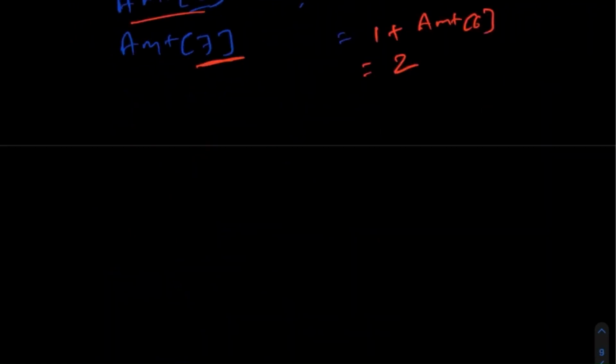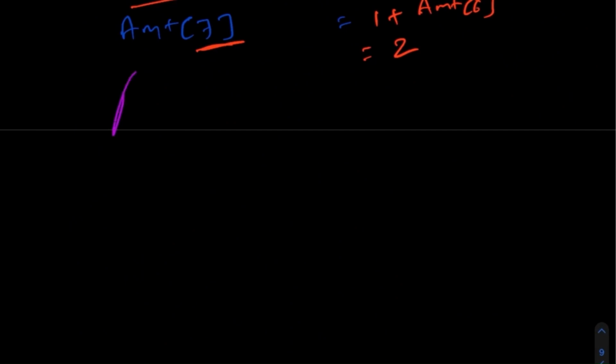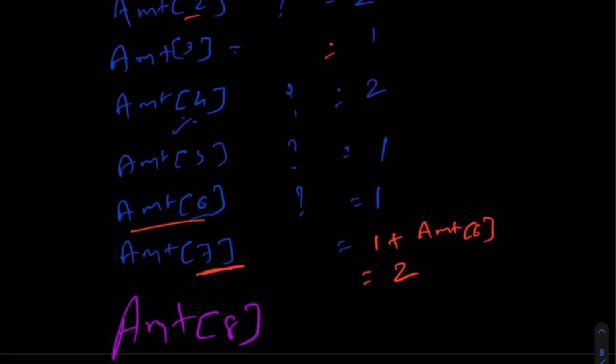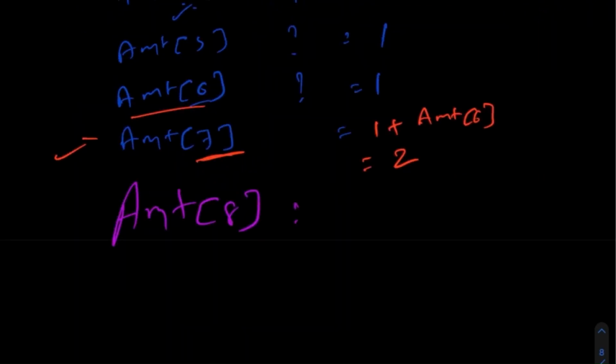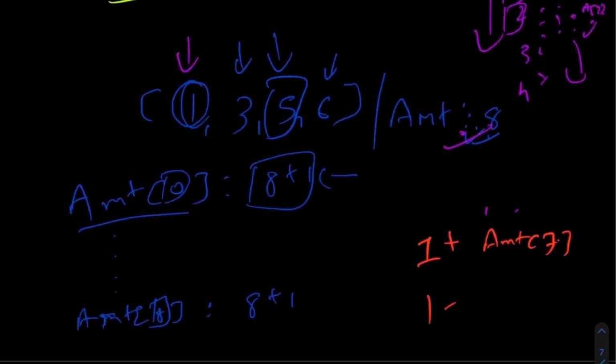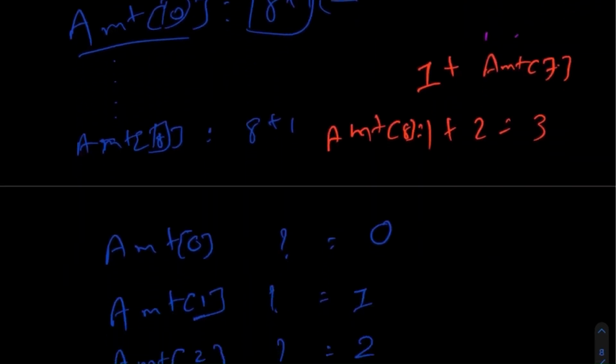And now let's calculate the output that we need, which is 8. If we want to calculate amount 8, based on this table it becomes pretty simple. First of all, we will calculate this with value 1. So we would be doing the calculation as the one coin that we have already used plus amount 7, and we know that amount 7 from our previous computation is 2. So we will do 1 plus 2 equals 3 for this amount 8 that we are trying to calculate.